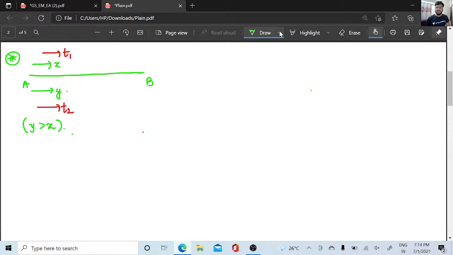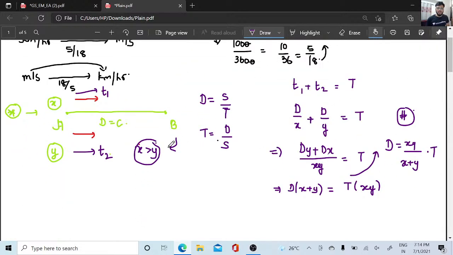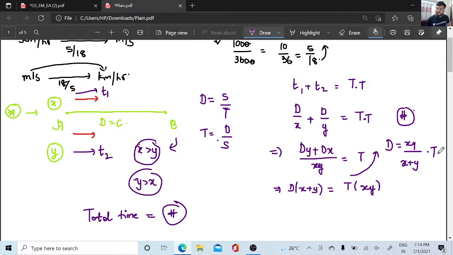But here if y is greater than x, our T1 will change, so our delta T will come into difference, because there will be a difference of two speeds here. It can be x greater than y or y greater than x. When the total time is given, you use this formula. Total time, which I write as TT, is the time taken by both speeds. This takes 5 hours, this takes 8 hours, so the total time will be 13 hours.